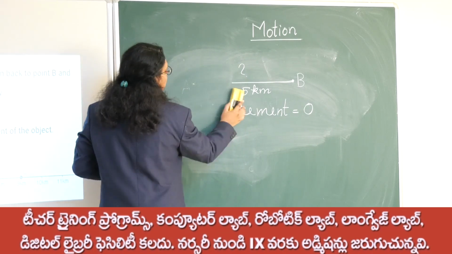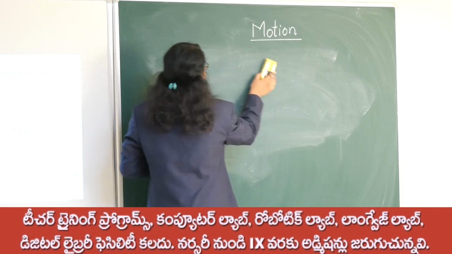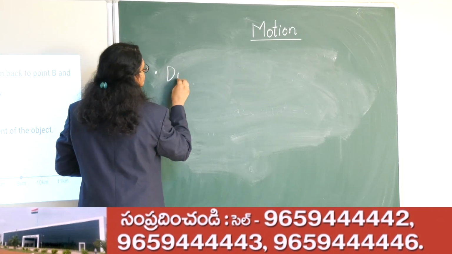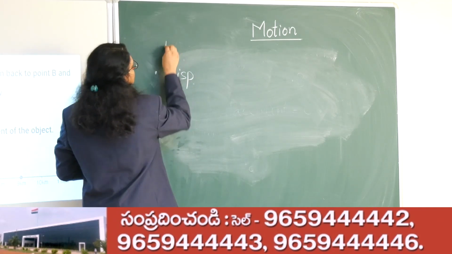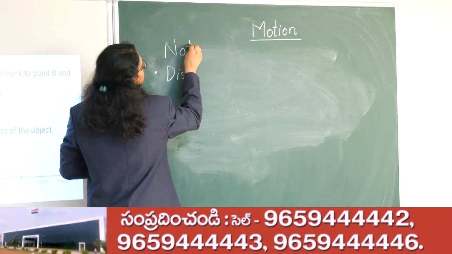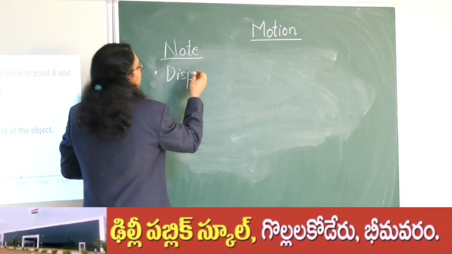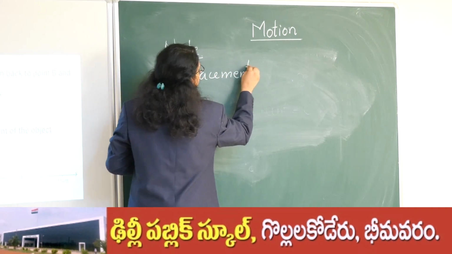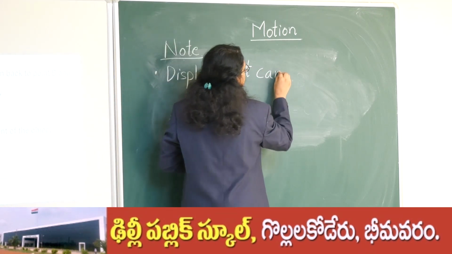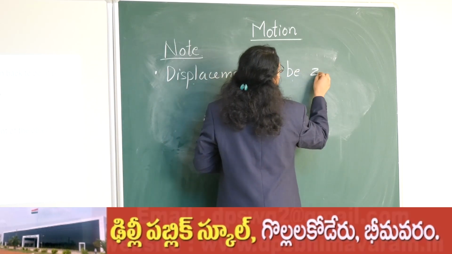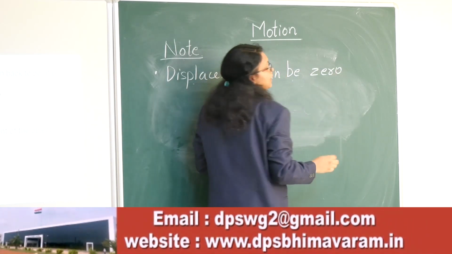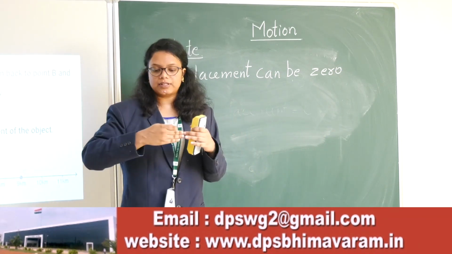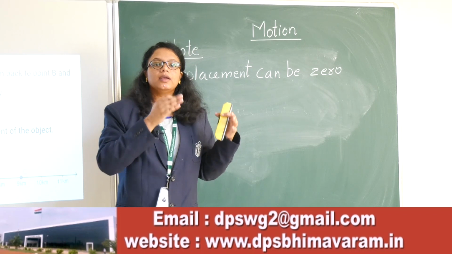So the two more important points which you should note down about displacement: displacement can be 0, but distance will never be 0, because if you are travelling some path, that means it is not 0.